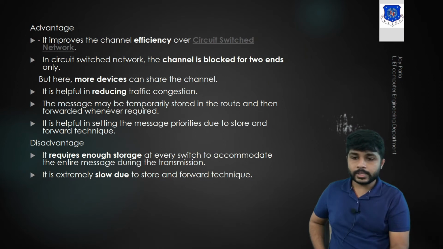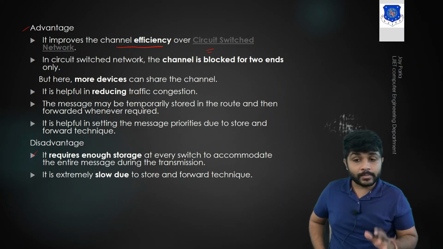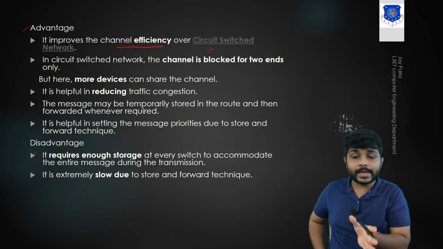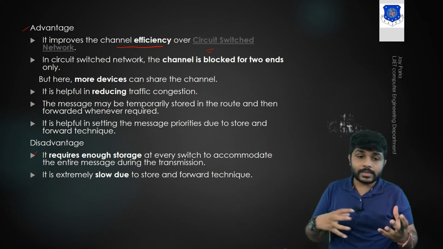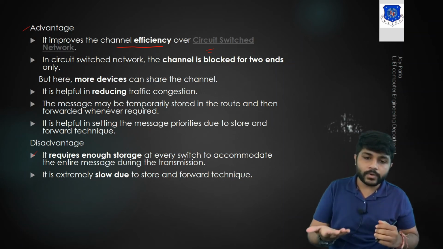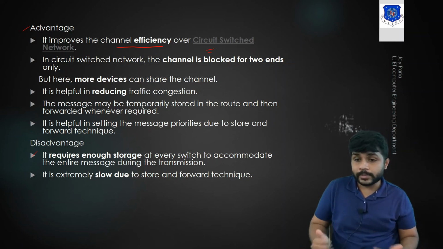Now let's see the advantages and disadvantages. The message switch network improves efficiency over circuit switching. Why? Because in circuit switching we just saw that if any two devices want to communicate, there should be a dedicated link between the sender and the receiver. In message switching, it is not needed. There is no need for a dedicated link. The sender and receiver have multiple links, and whenever any link is empty, the message will be forwarded to that link. So the bandwidth is managed more efficiently.